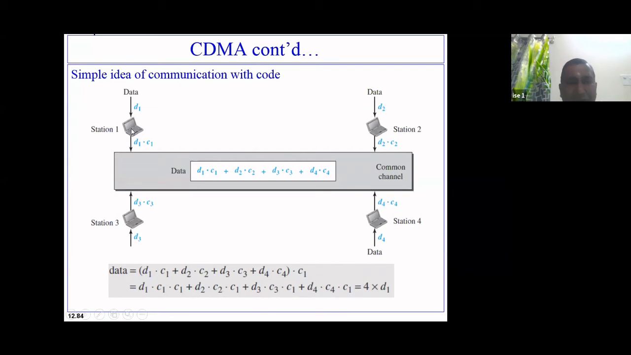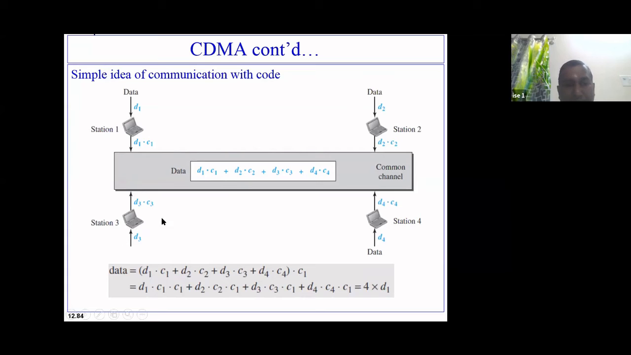You got the idea, station 1. So this station 3, since this entire data is passing through the common channel, it will take the entire data, and this data can be read by all the stations: station 1, station 2, station 3, station 4.